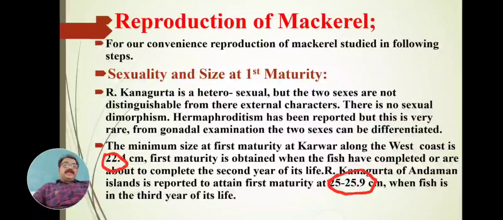So these Rastrelliger kanagurta of the Andaman Islands are reported to attain first maturity at about 25 to 25.9 centimeter, when the fish has completed the third year of its life cycle. This means these mackerel mature for the first time either in the second year or in the third year.